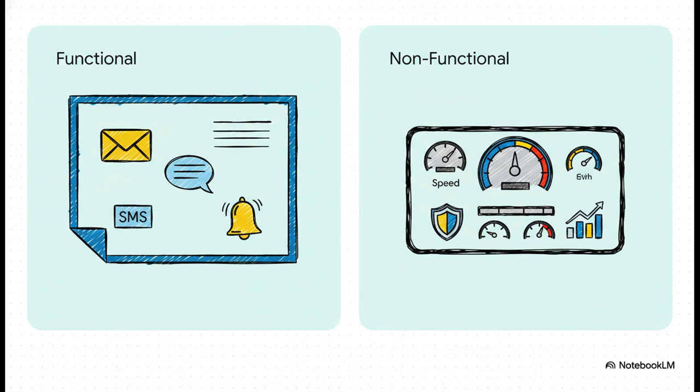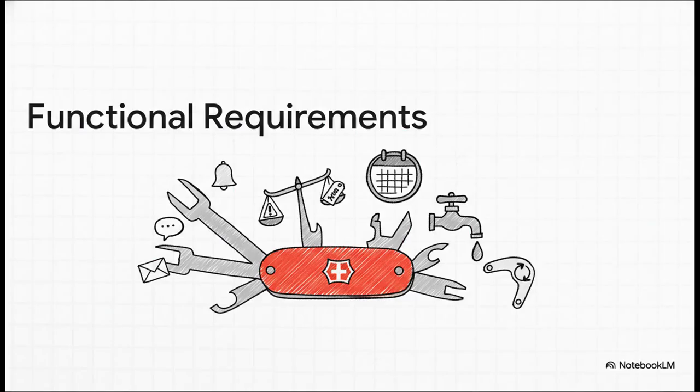On one side, you've got functional requirements. That's the what. What features does it have? On the other side, you have non-functional requirements. That's the how well. How fast is it? How reliable is it?